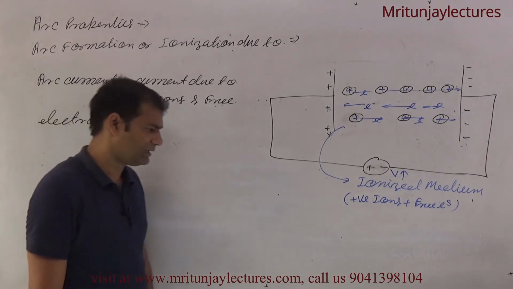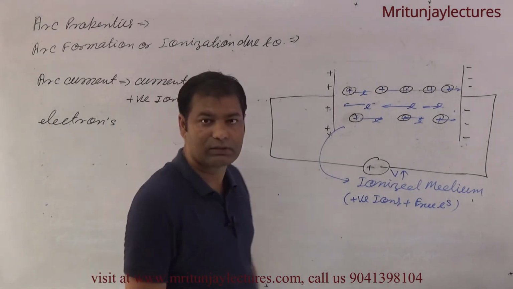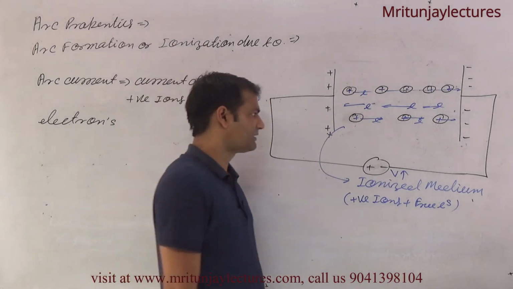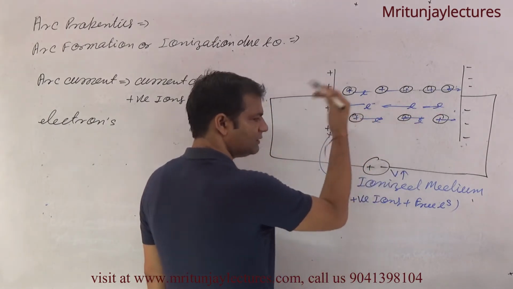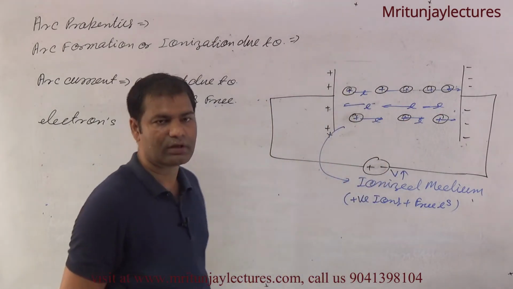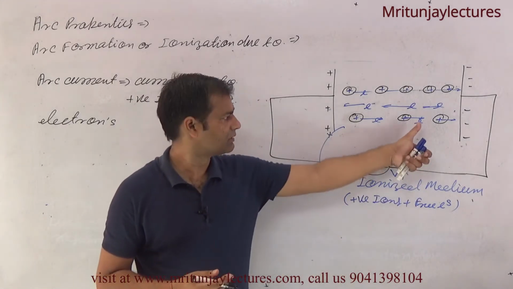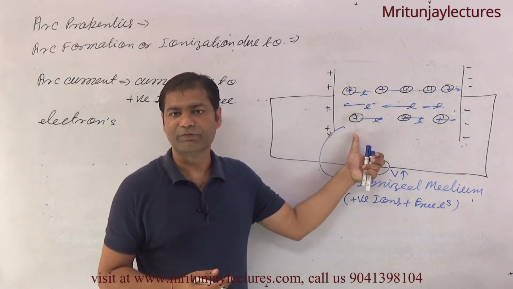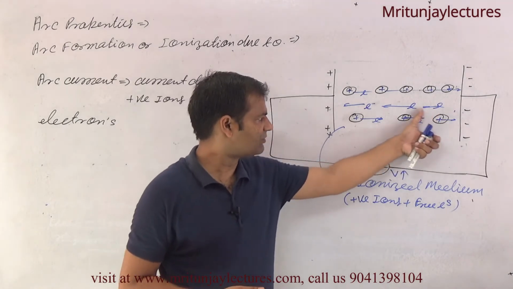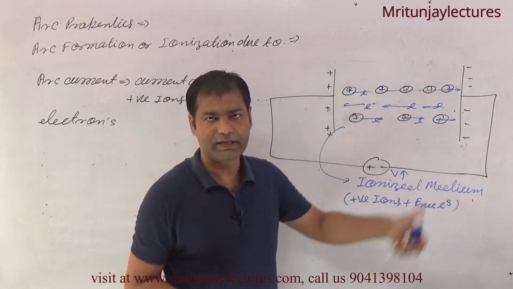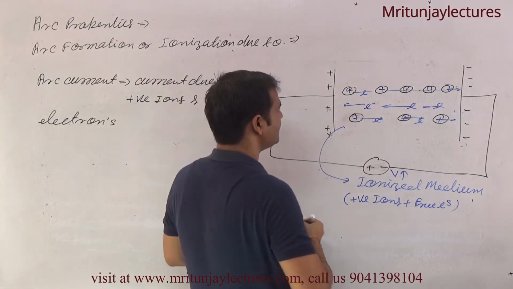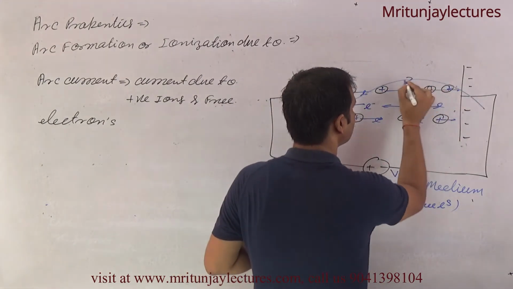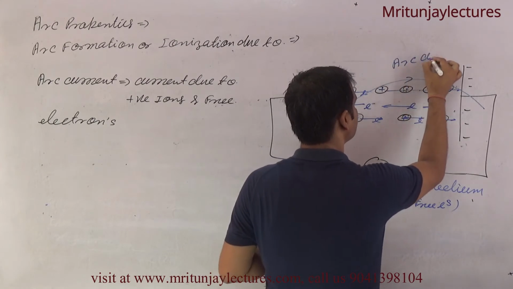It means the direction of arc current is always opposite to the movement of the free electrons. Free electrons are moving like this one, so the direction of arc current is like this one, that is arc current. Clear?